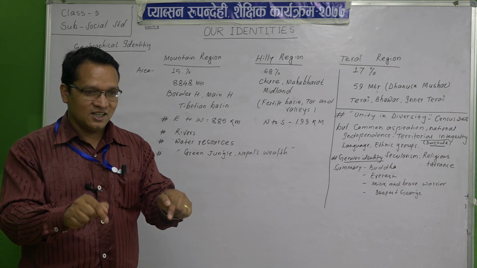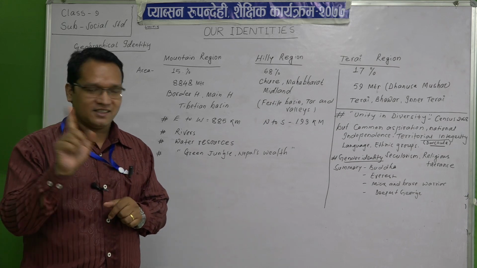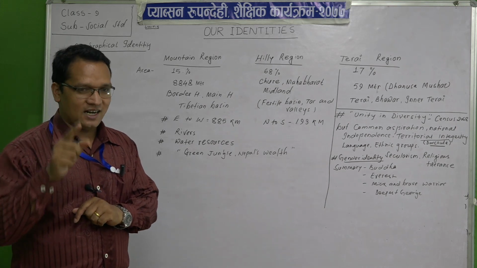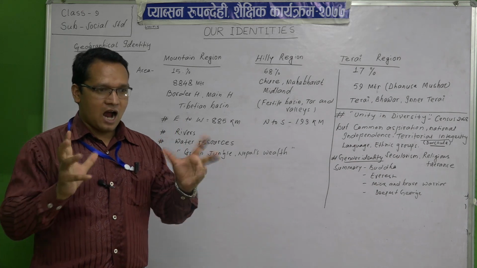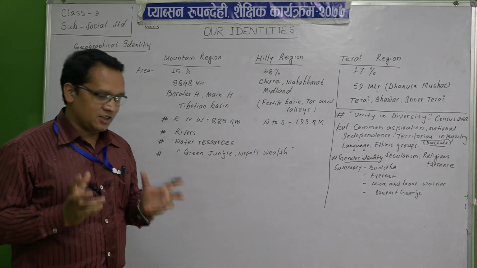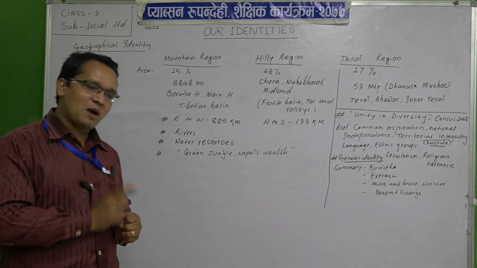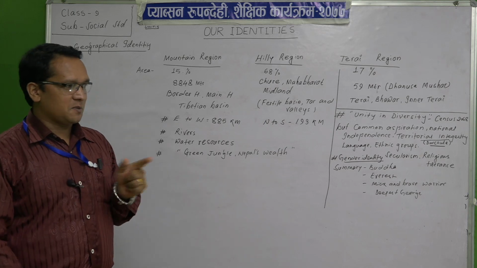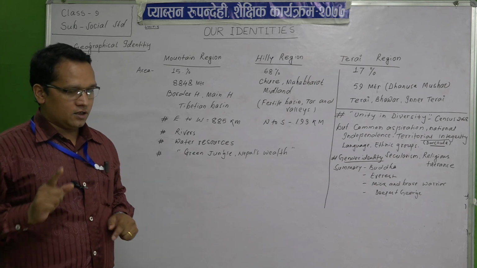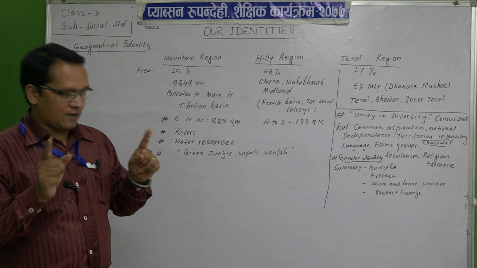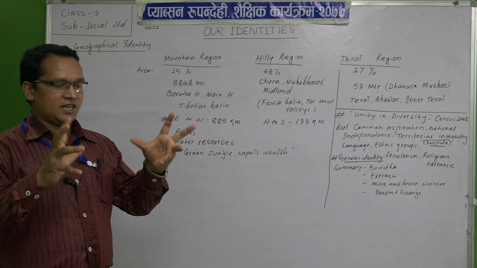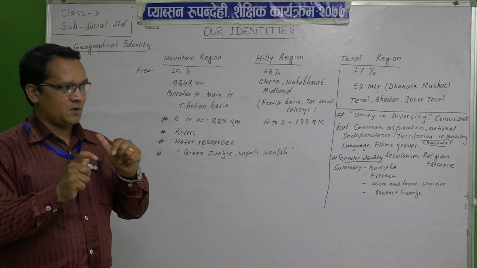Already told you: don't think what the nation gave me. Think what you are giving to the nation. Think, plan and give. Only then will our identity grow, and our country will be a developed country. We have to come out from the queue of developing countries, and we have to stand in the queue of developed countries. We have to stand in the developed countries' place. That is another identity we have to make.